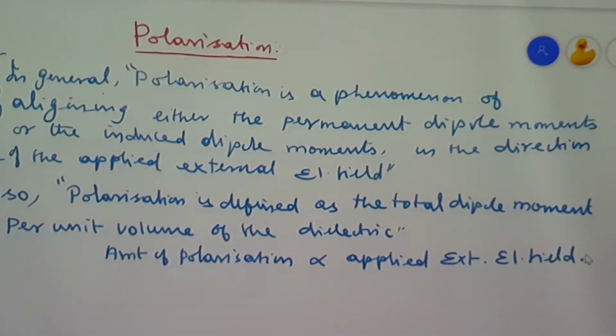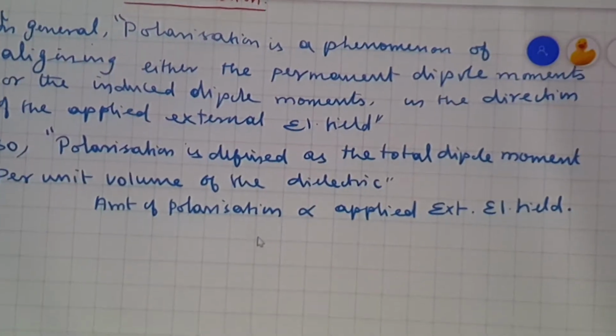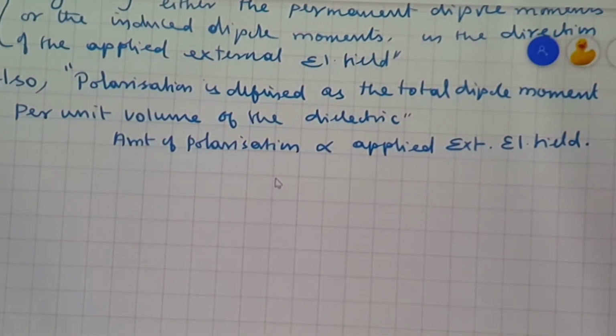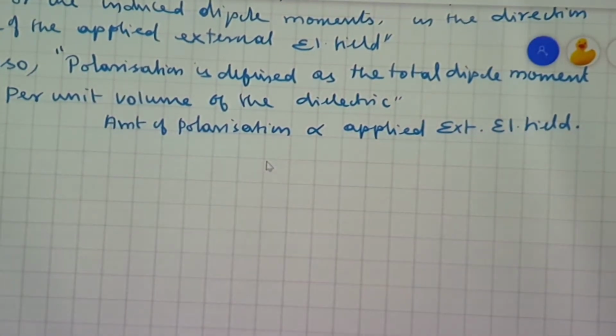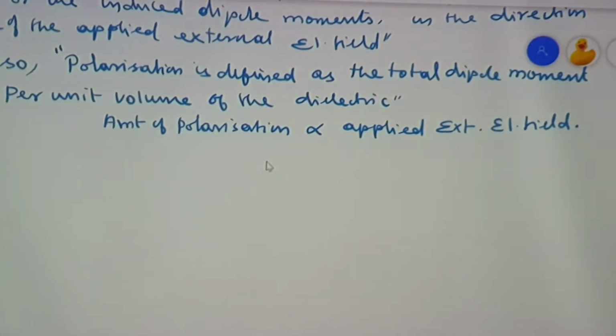If more and more electrical field is applied, more and more dipole moments are aligned in the same direction. So the polarization, generally called the P vector, is directly proportional to the applied external electrical field, E external.